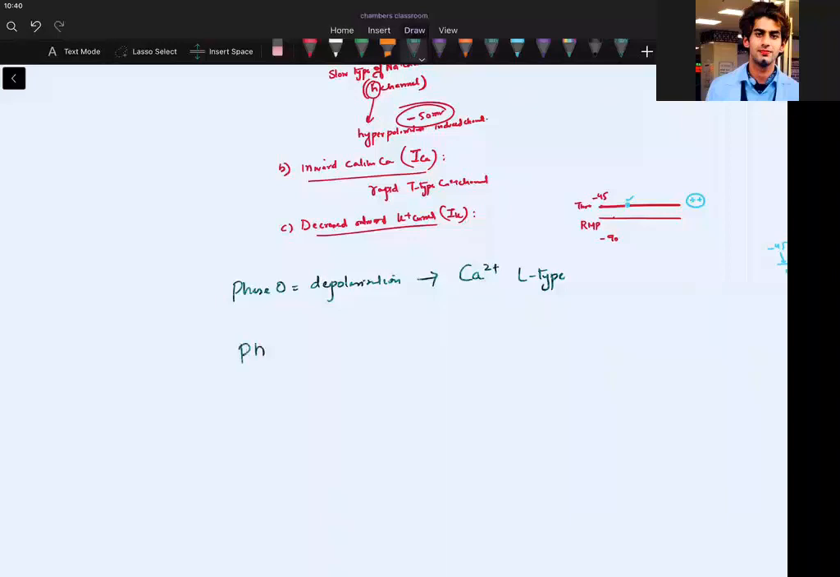Phase 3. What is phase 3? What comes after depolarization? What step comes after depolarization? Write in short, I can understand. You can write even the initial, I can understand. It is repolarization. How much time do you take to write?